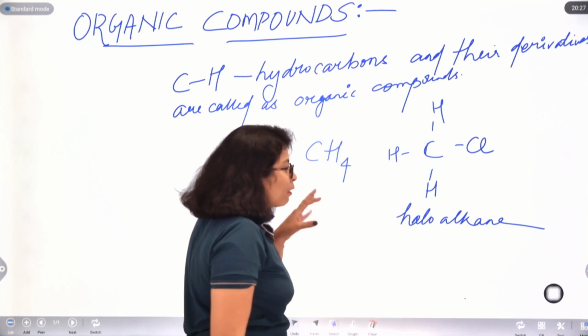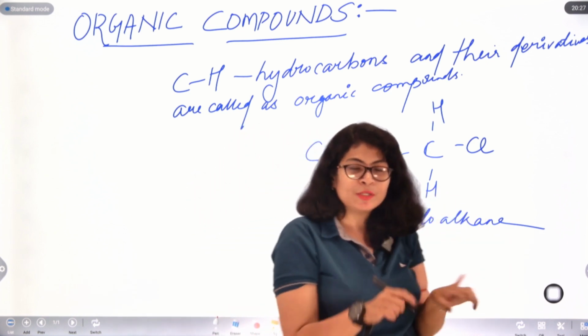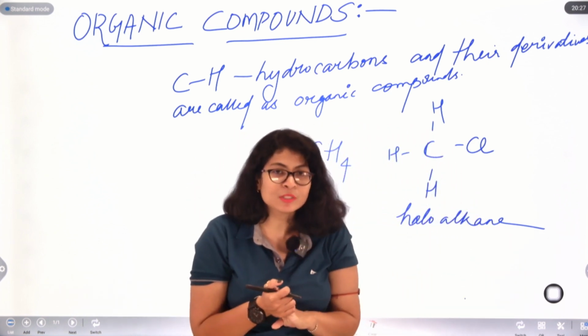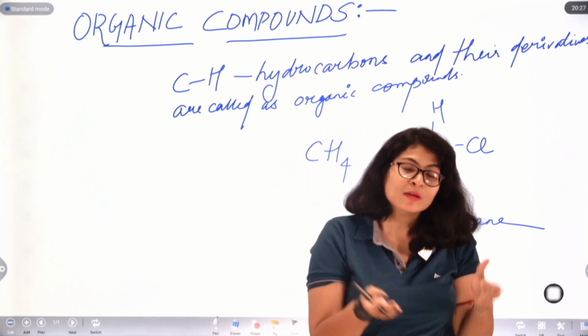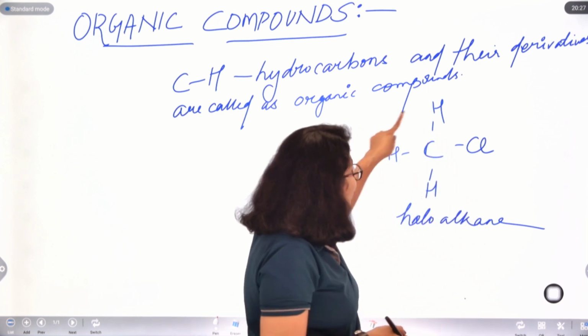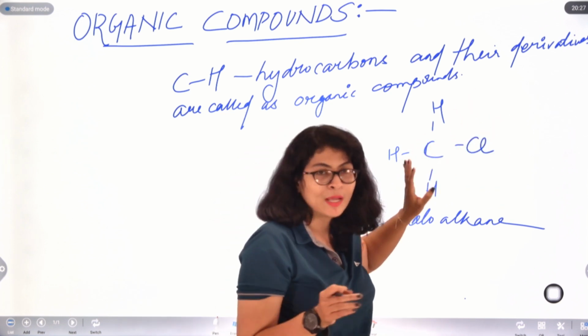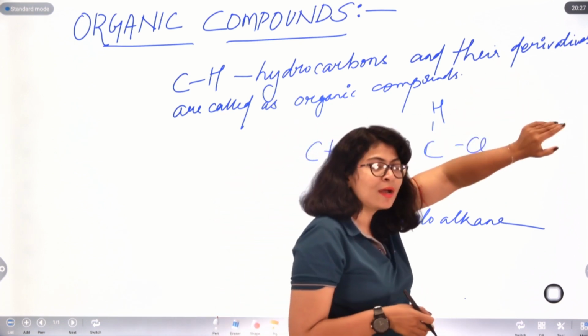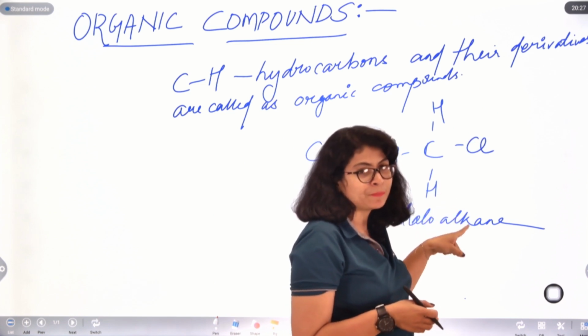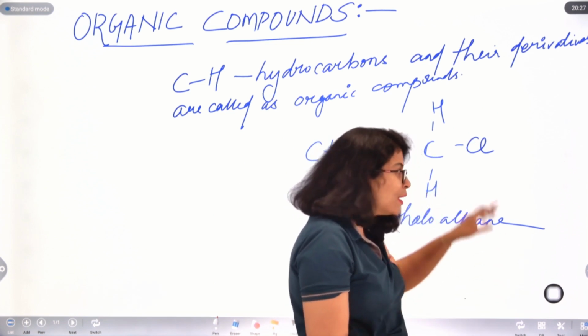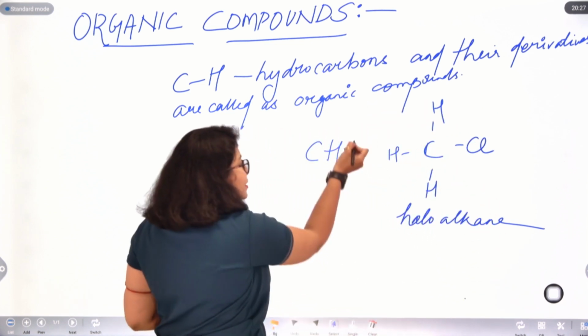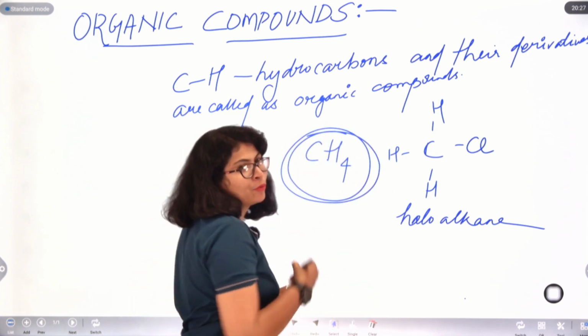Carbon was initially having 4 bonds with hydrogen, a hydrocarbon. Now the 4 bonds are intact, but I just changed an atom. I removed one hydrogen atom and added a chlorine atom instead. I got a new class of compound, and that class of compound is derived from the parent compound.